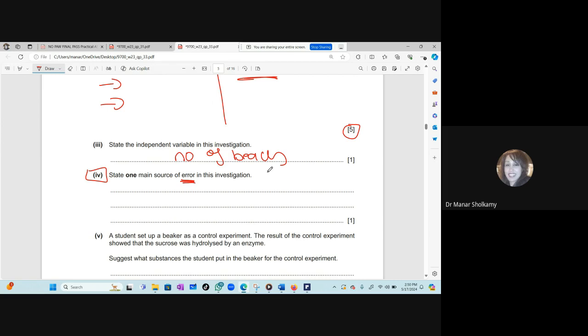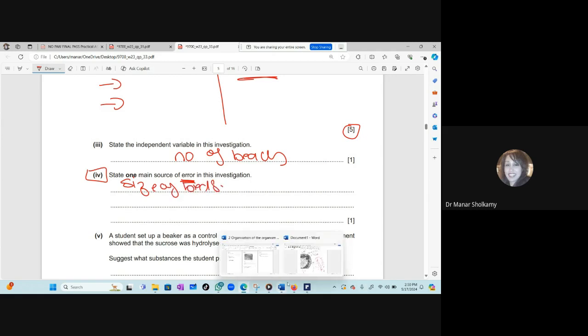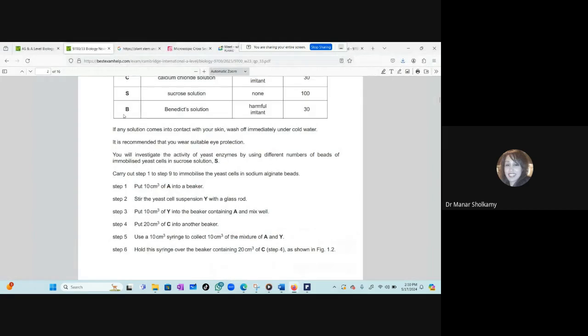Mariam, can you think of another source of error? The size of the beads may vary. Yes, of course. The size of the beads will vary. Now let's look at the mark scheme. I want to show you the mark scheme because sometimes they do surprise me.